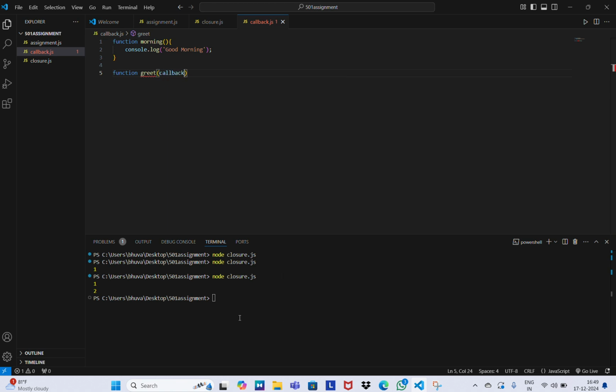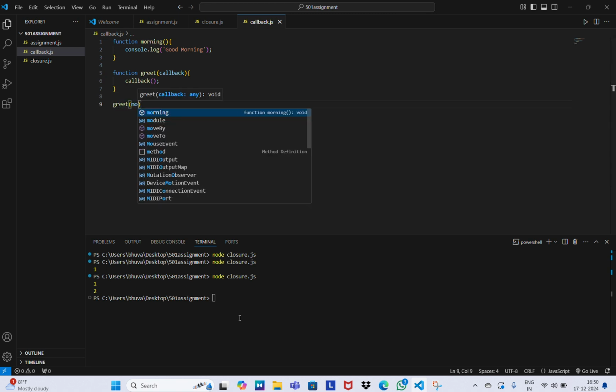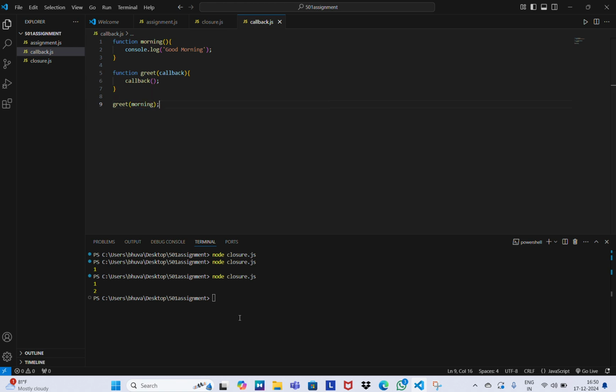Let me do this callback, and inside this I can call this callback function. Now I can call greet with morning. Now I think I can see the good morning text here. Node callback.js. Yeah, this is a very simple callback function example.